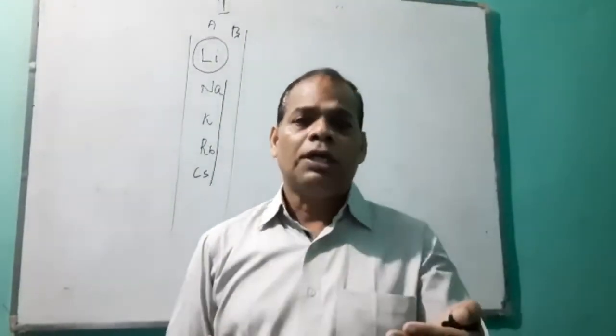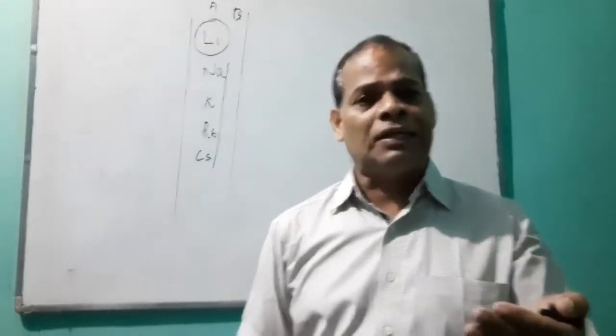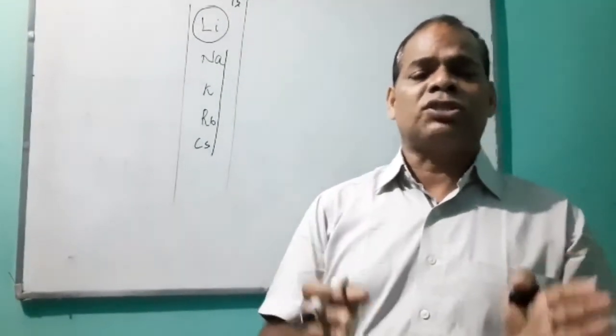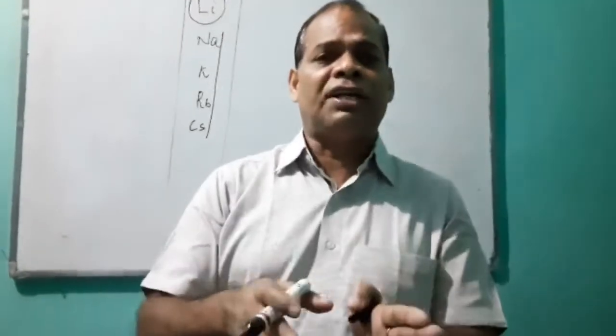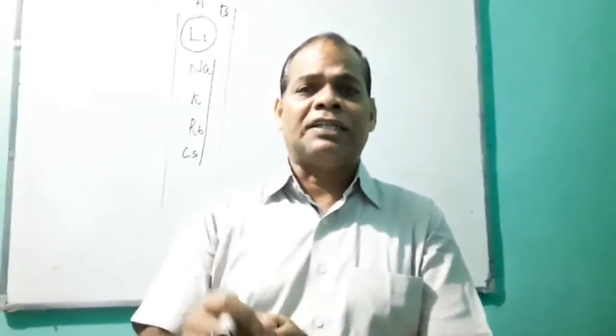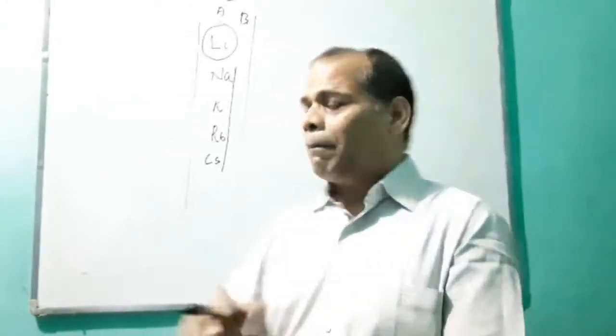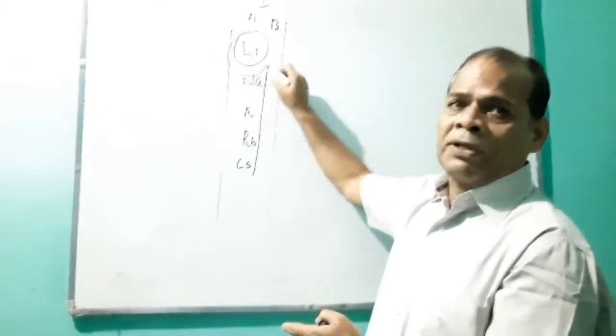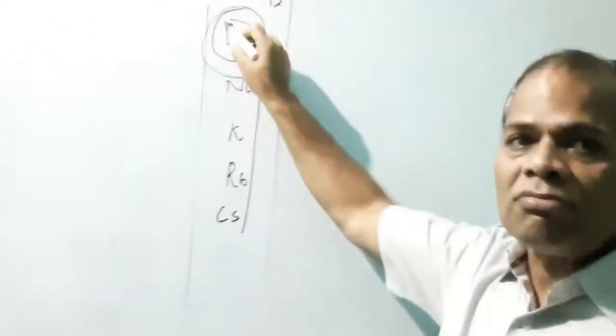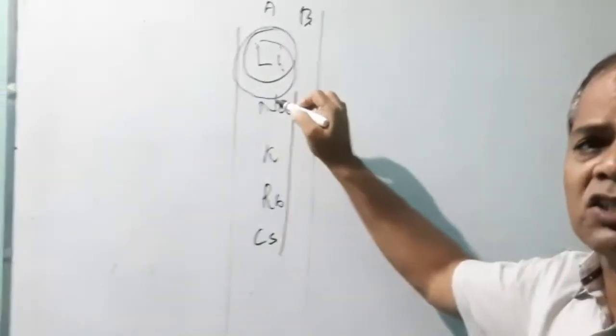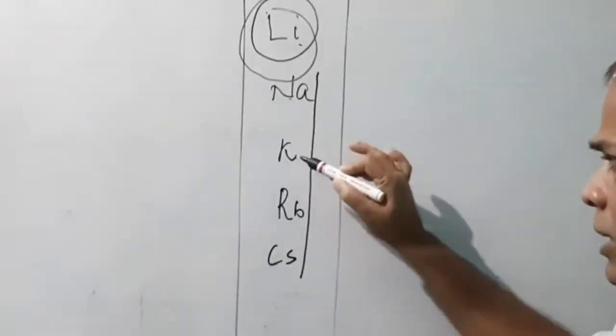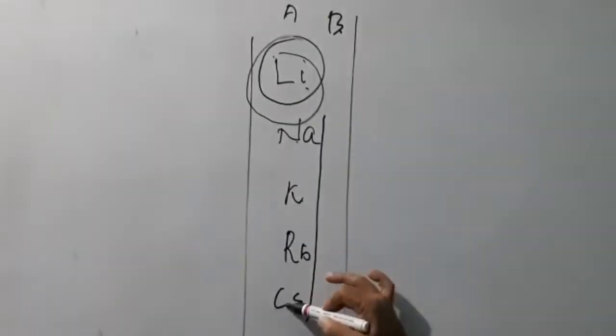So he tried to make the study of the chemistry of elements very easy and simplified. By studying the properties of lithium, we can guess the properties of sodium, potassium, rubidium, cesium.